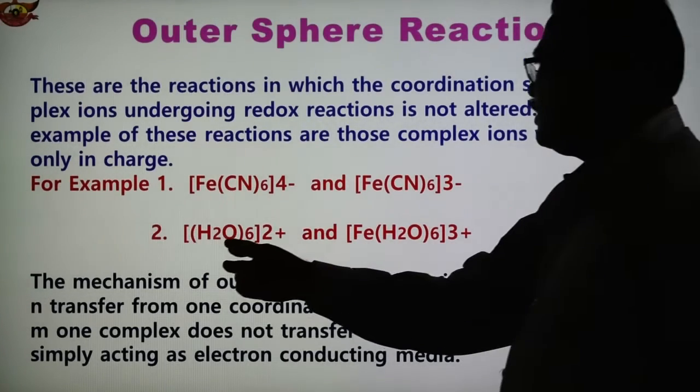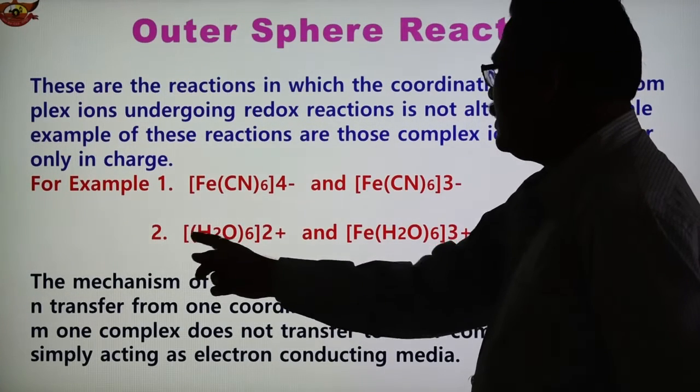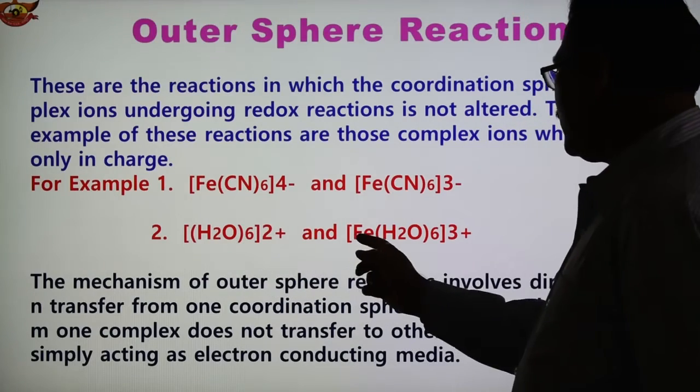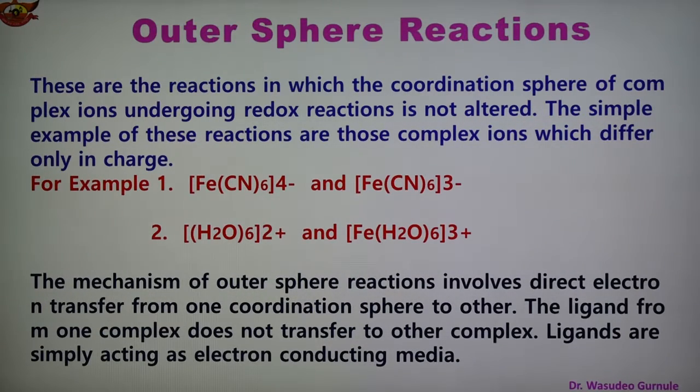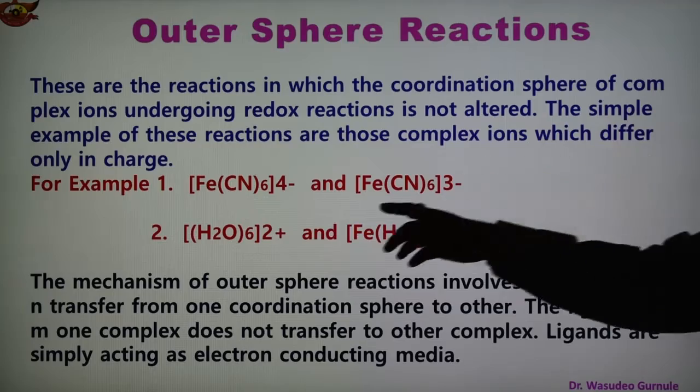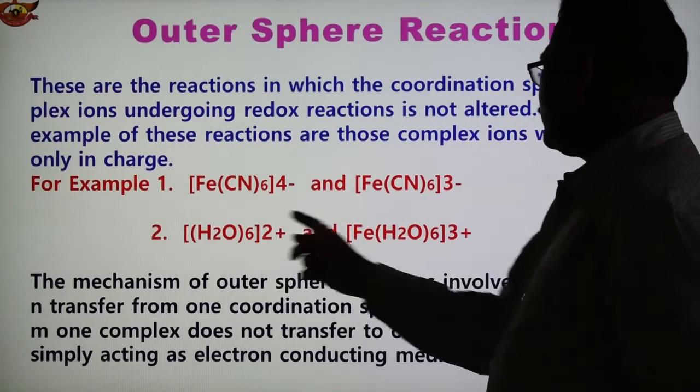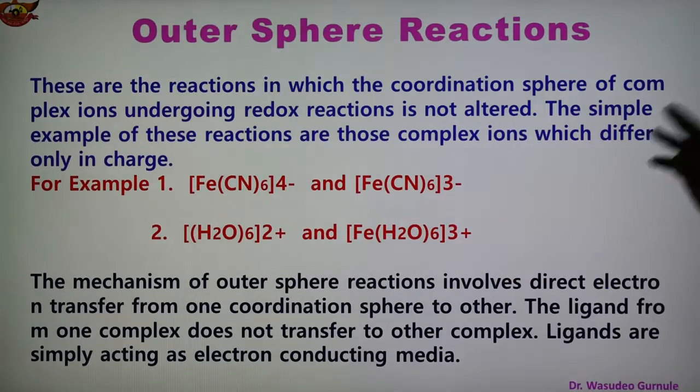Another example here: Fe(H2O)6 2 plus and Fe(H2O)6 3 plus. Again here Fe has 2 plus charge, here Fe has 3 plus charge. So these are examples of complex ions where they have the same type of ligand. Both complex ions have the same type of ligand, only the charge on the metals is different.